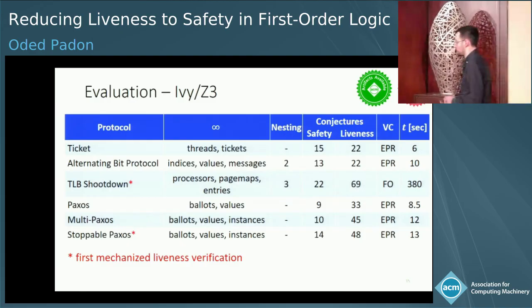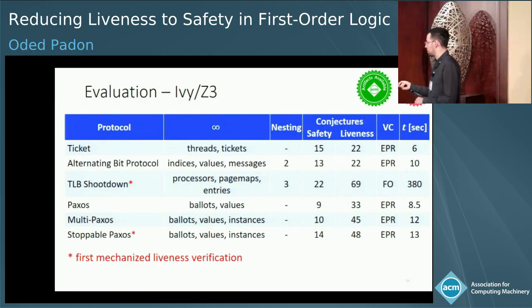I'll briefly mention our experimental evaluation. We implemented this in Ivy, which internally uses Z3. You see that we've applied it to these distributed protocols. Some of them, it's the first mechanized liveness proofs. And really, the interesting thing to note here is that in all cases, but this TLB should done, the verification conditions were actually in the decidable EPR fragment, and the verification times are really short.